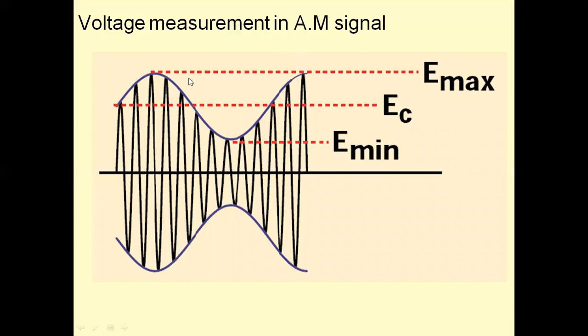And these are the voltage measurements. This is the maximum voltage on the modulated signal. This voltage is the carrier voltage. And this is the minimum voltage. This is EC. Maximum voltage is equal to EC plus EM. EM is the amplitude of the message signal. So this voltage is nothing but EC plus EM, or VC plus VM. This voltage is not below EC. So E minimum is EC minus EM, or VC minus VM.